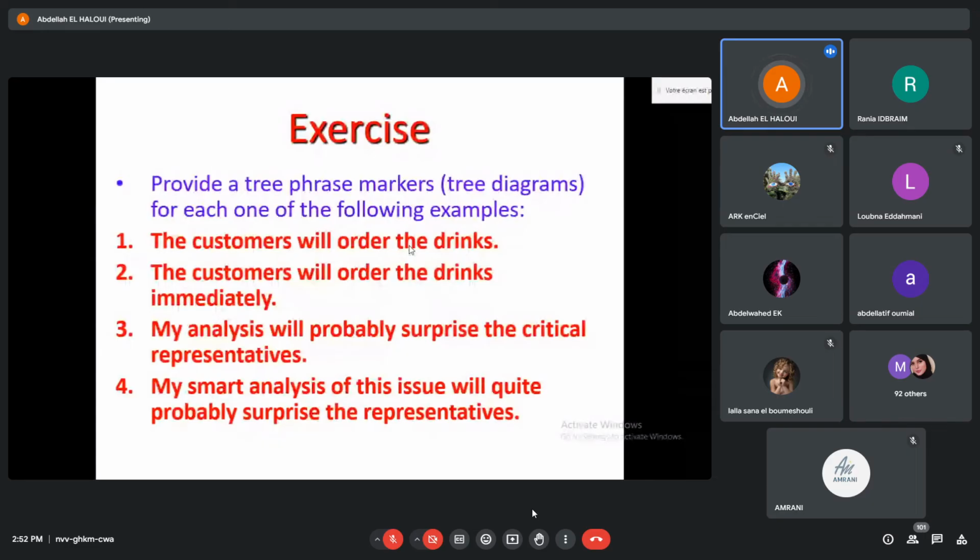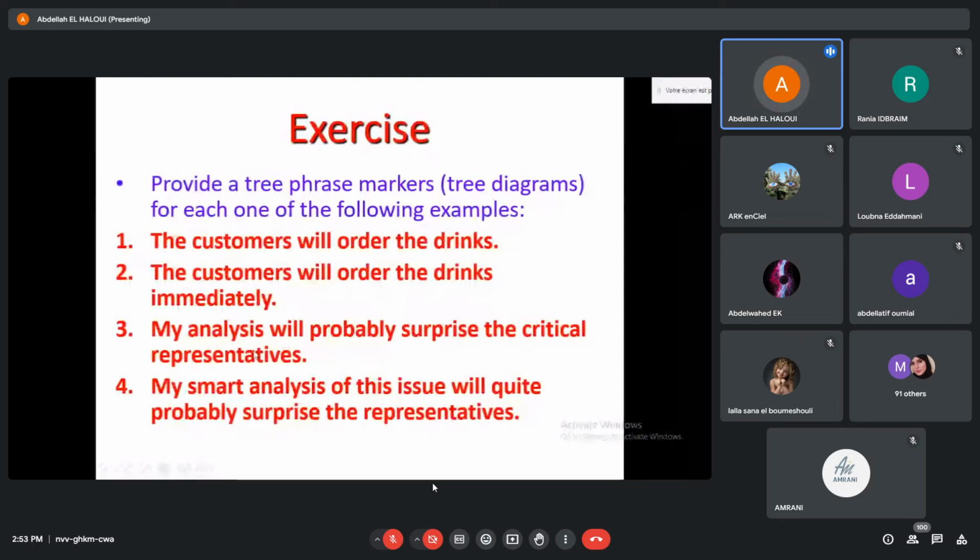Now the second sentence, the customers will order the drinks immediately. It's just like the one that we have just analyzed. The difference between it and the previous one is that while in the previous one there is no adjunct, there is one adjunct in the second one, which is immediately. Now let's look at number 3. My analysis will probably surprise the critical representatives.